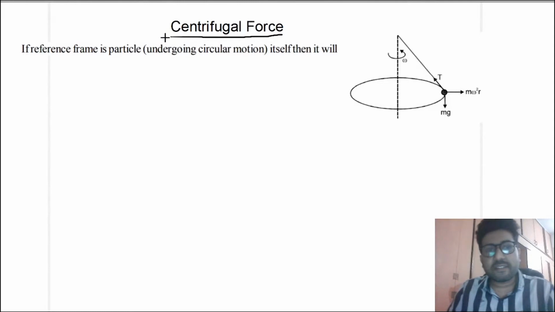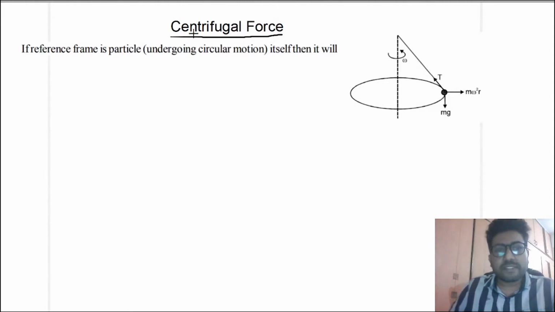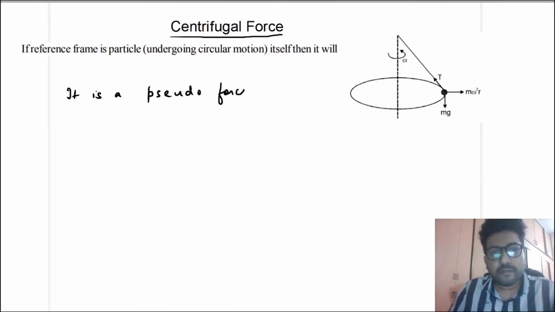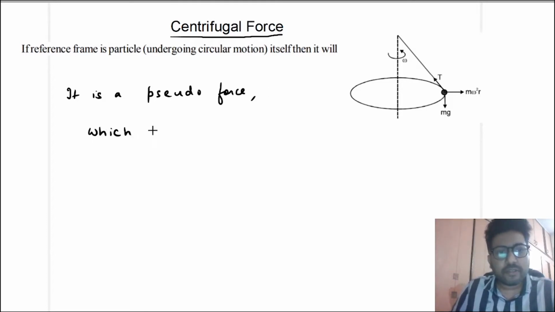Now let us discuss what is centrifugal force. Centrifugal force is a pseudo force which has to be introduced when we sit in a rotating frame.